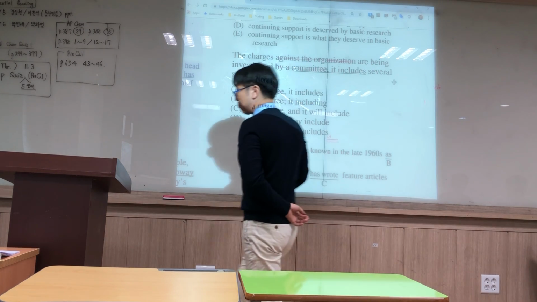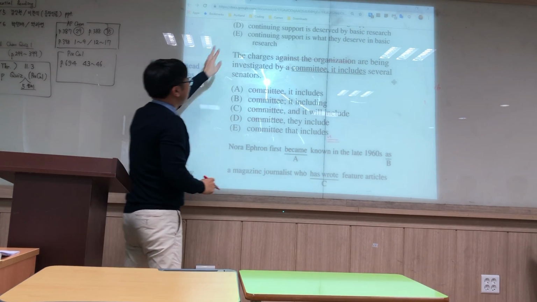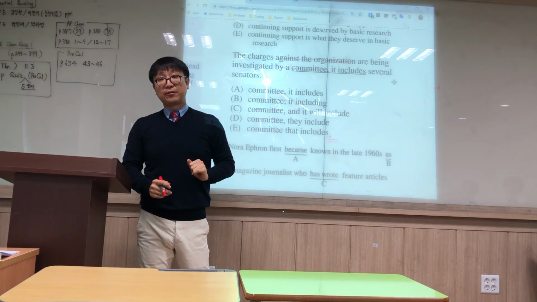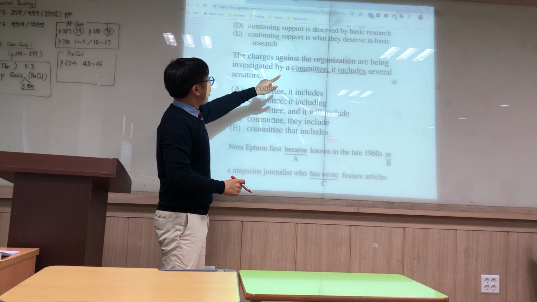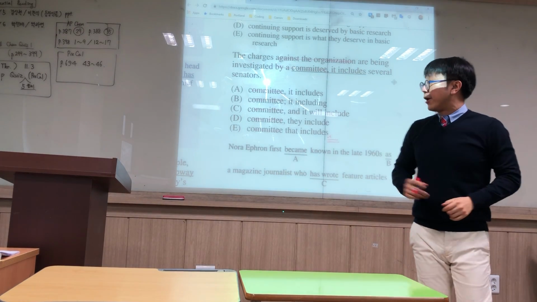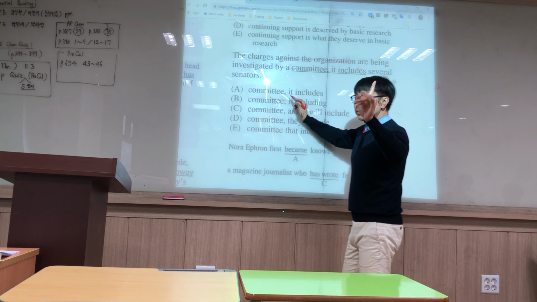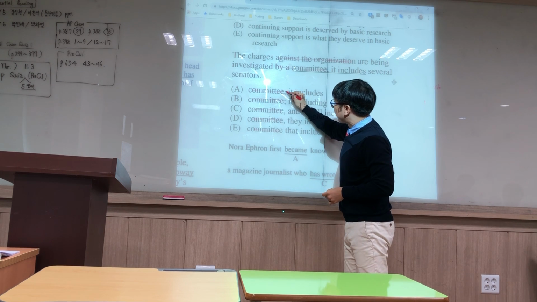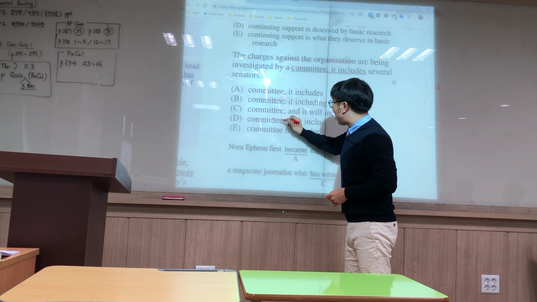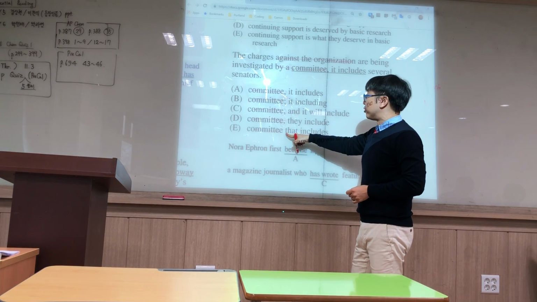Against the organization, prepositional phrase. So the charges are being investigated, so we only have the essentials left, right? And the independent clause here is the charges are being investigated, all right? And now it becomes much easier to look for the correct answer. We have a comma here, we have a semicolon here, we have a comma, and nothing in between here, right?